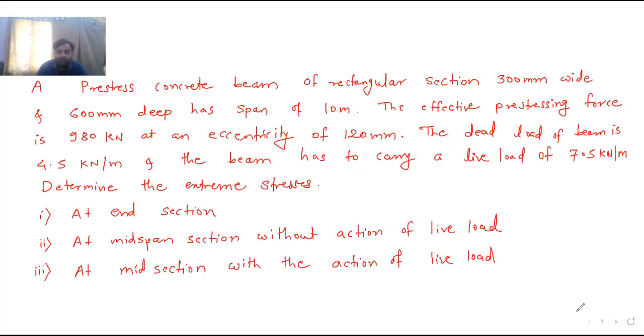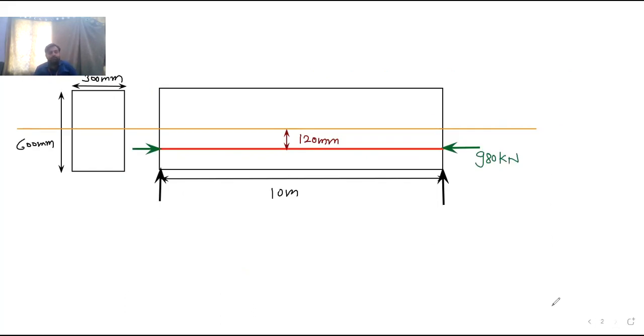Here it is 4.5 kilonewton per meter UDL, and live load is 7.5 kilonewton per meter. So both are UDL. So this much data is given to us. If I show you the tendon, it is like this, at this point somewhere over here.